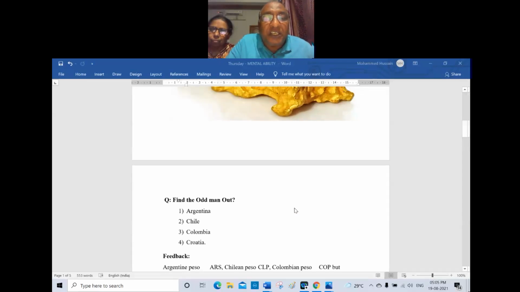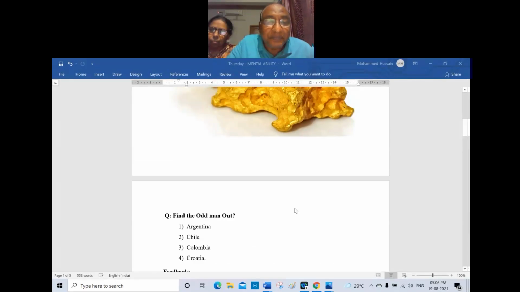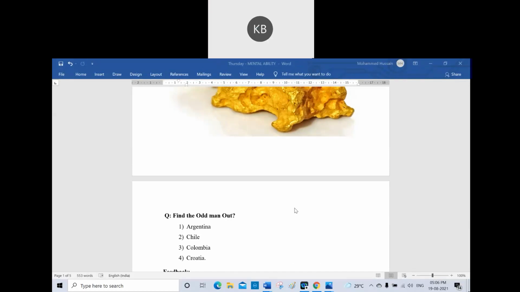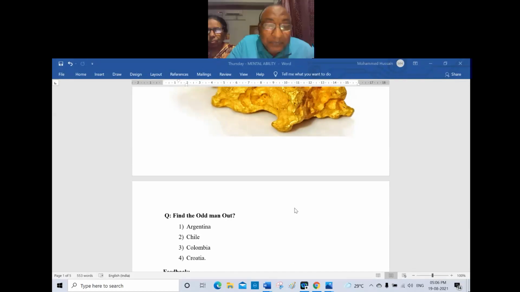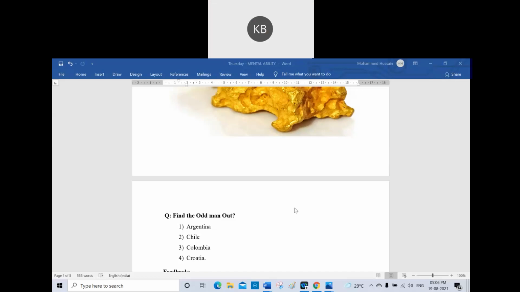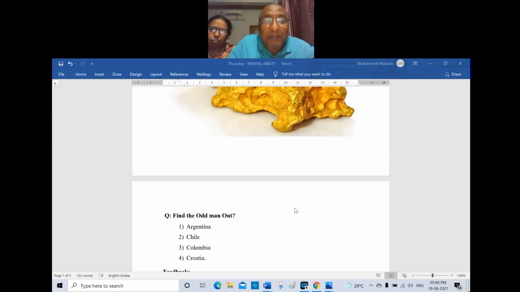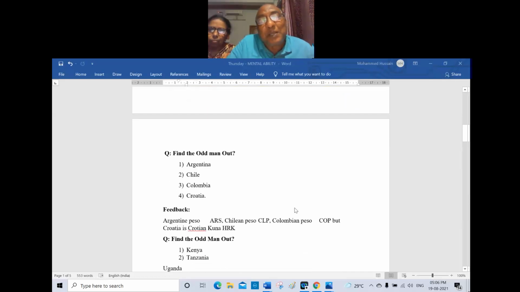Find the odd man out: Argentina, Chile, Colombia, Croatia. Anyone? It is Croatia, because Argentina, Chile, Colombia are all Latin American countries, whereas Croatia is a European country.